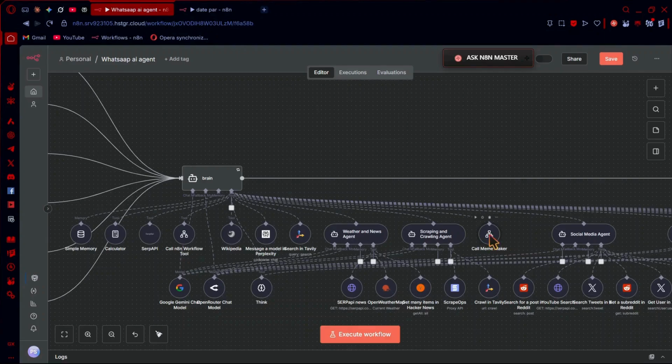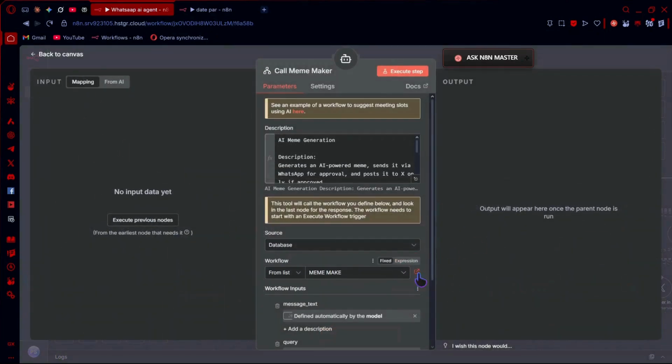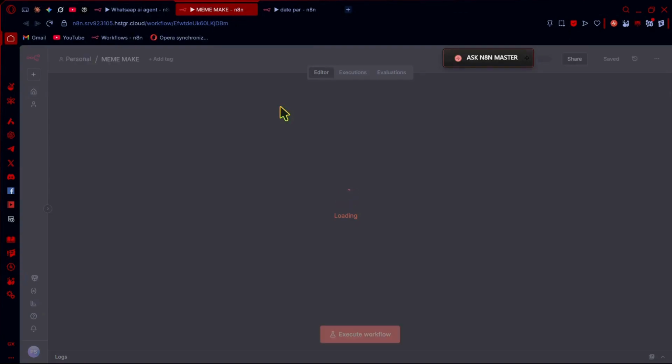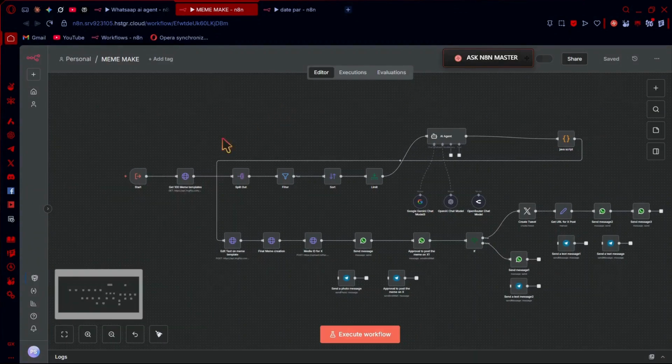So what does this do? It creates memes for me. Let me show you. This is my best AI agent because it does everything for me and I use it every day.